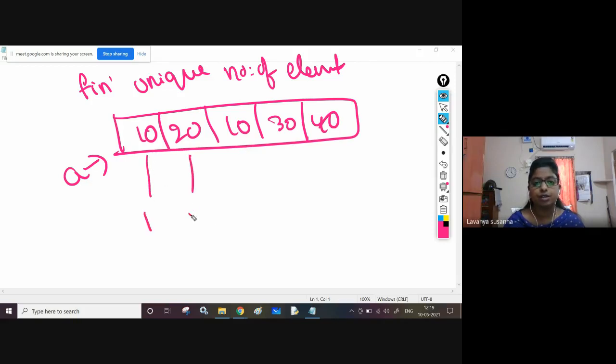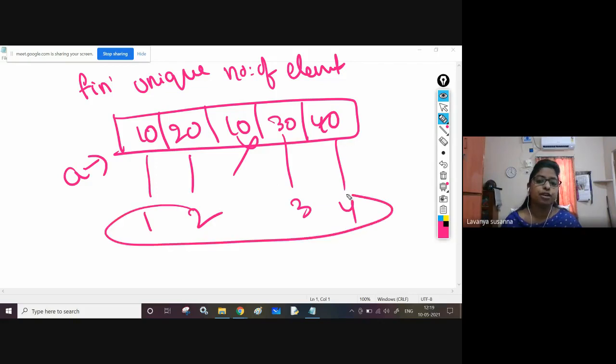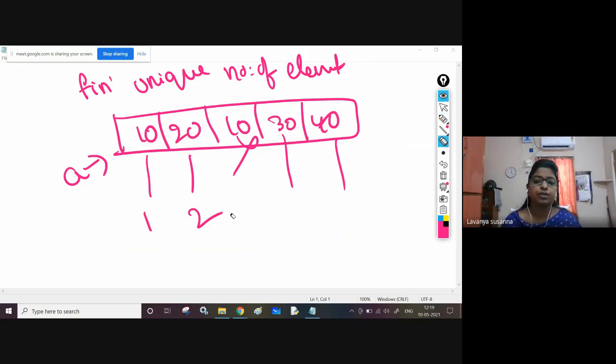1, 2, again 10 is repeated. Don't count this. 3, 4. That means how many unique, different elements are there? 4. Okay. What is the output you need to get? 4. This is the output. Once again, what is the input? Here input I have given 10, 20, 10, 30, 40. 10 is repeated. The output must be count. How many different elements are there? You should not count repeated element once again.